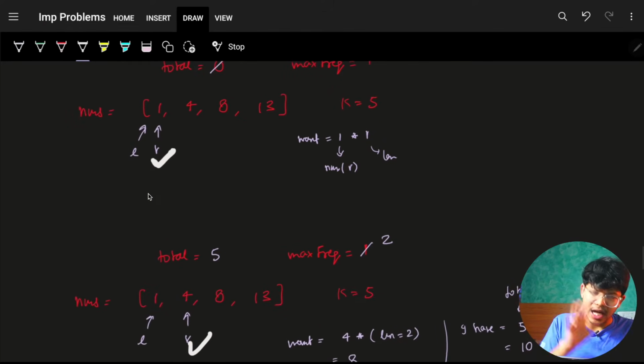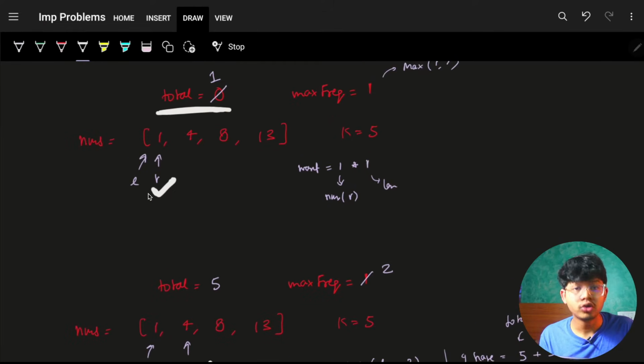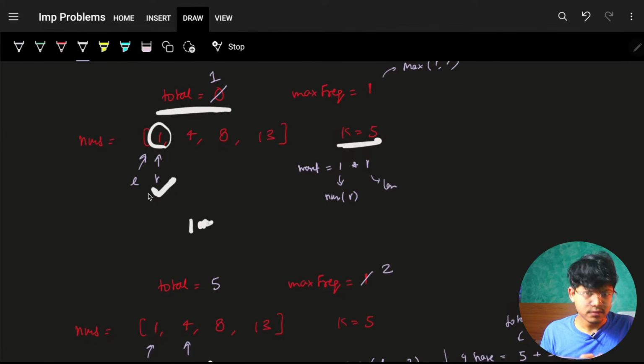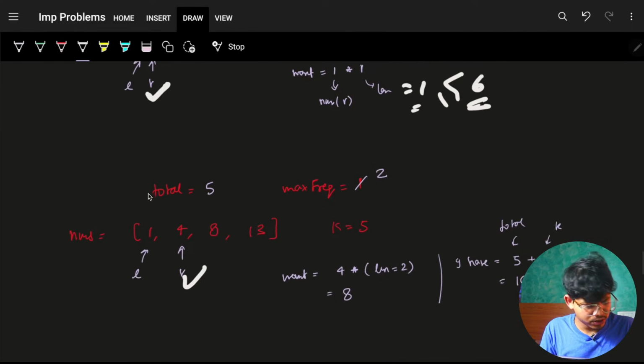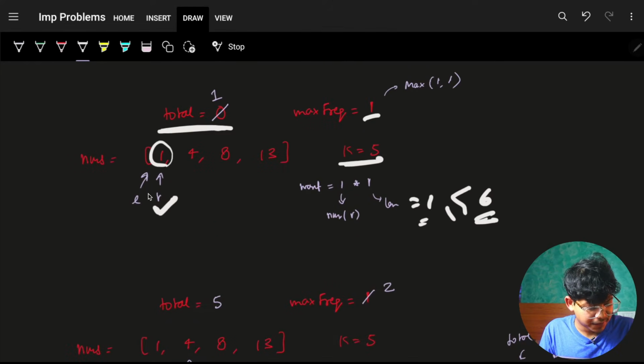Cool. Now you have this total. It is what you have. Again, this is what you have. What you want is this 1, but for the length of 1. You want a 1, and you have 1 plus 5, 6. So what you have is 6, and what you want is 1. For sure it is more, so it is possible. Increase the maximum frequency by 1.